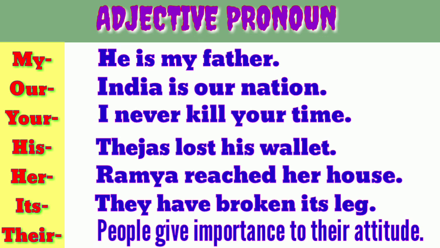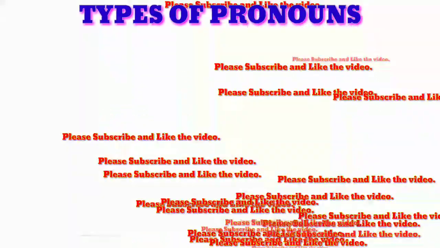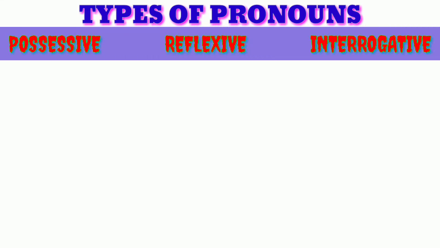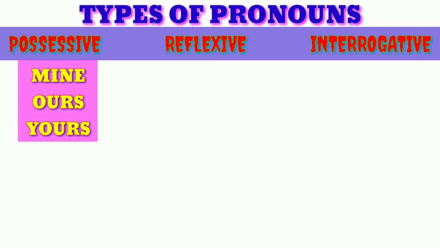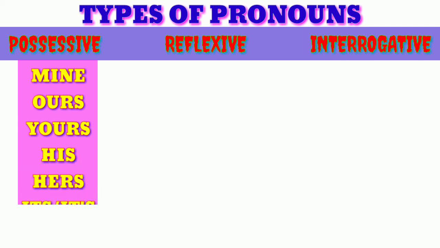So these examples are enough for your studies, I think. So I'm going to give just the list of these three. First I'm going to take the possessive pronouns. I am just going to list out these pronouns, if you want to use them in your sentences. So first one: mine, ours, yours, his, hers, its, and then theirs. So these are all the possessive pronouns. Again, we want to observe the seven. And then we will move to the next one.